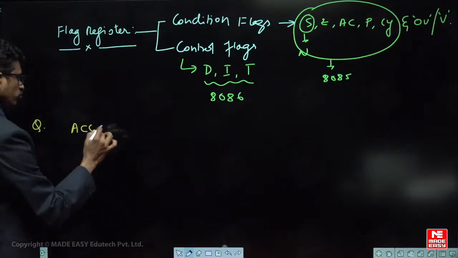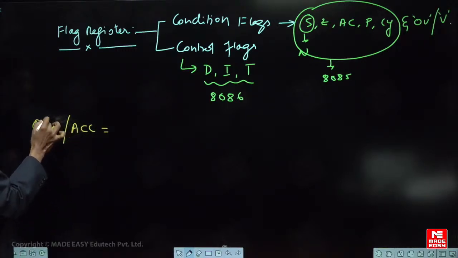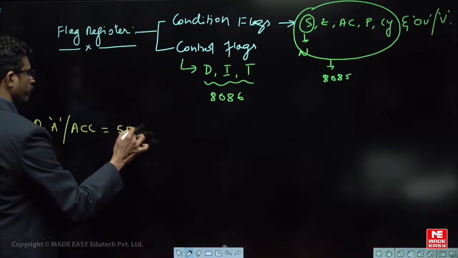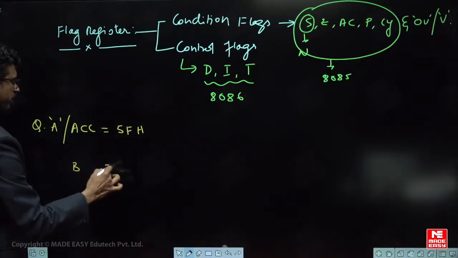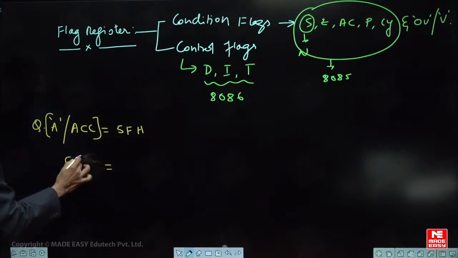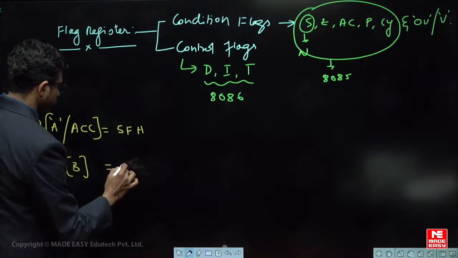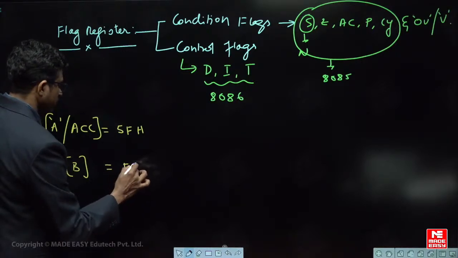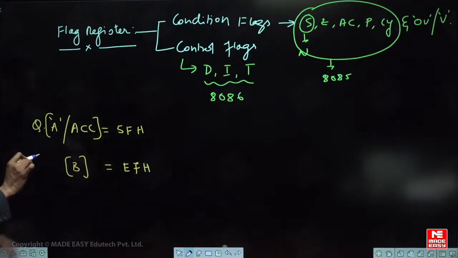The accumulator can be denoted by ACC or simply A. Assume the accumulator has the value 5F, and there is a register B whose content is, let us say, E7. Now this is the given data.